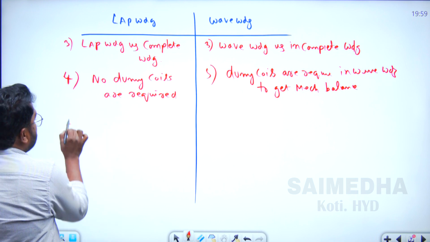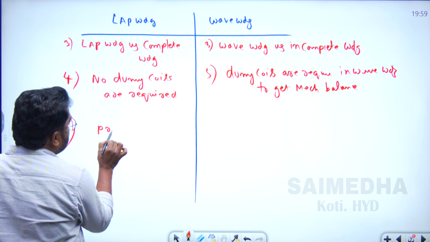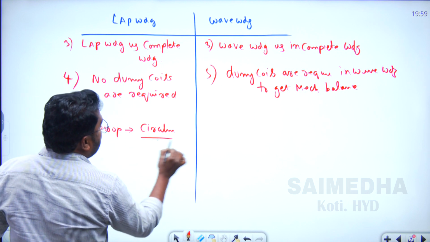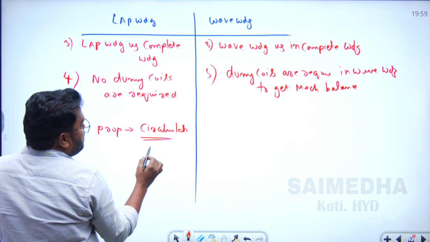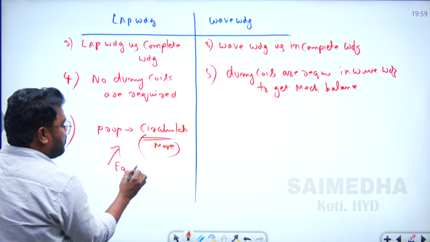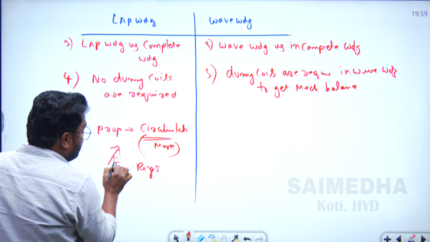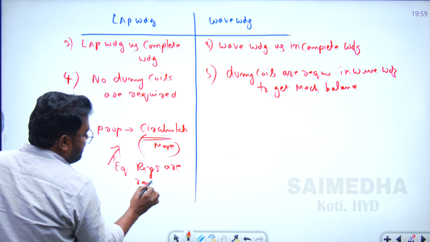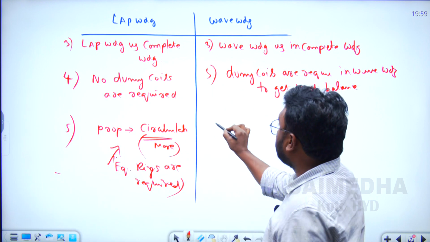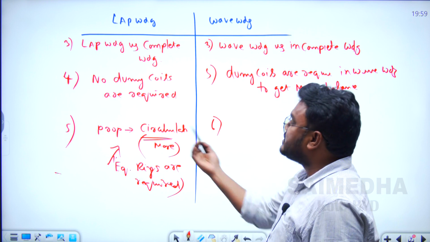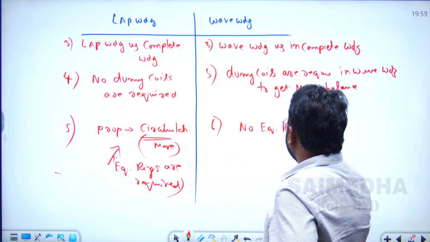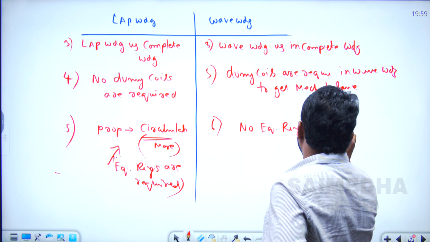And the next one: in case of the lap winding, the problem of circulating current is high, so equalizer rings are required in the lap connected armature winding to minimize the circulating current. In the wave winding, the problem of circulating current is less as compared to the lap winding, so no equalizer rings are required.